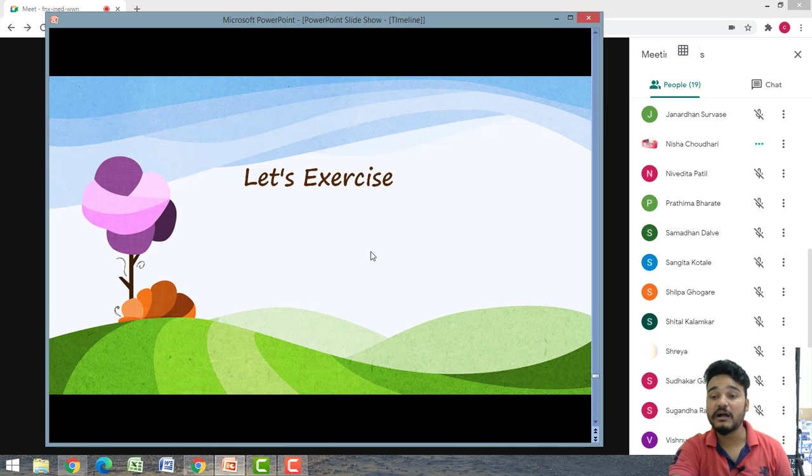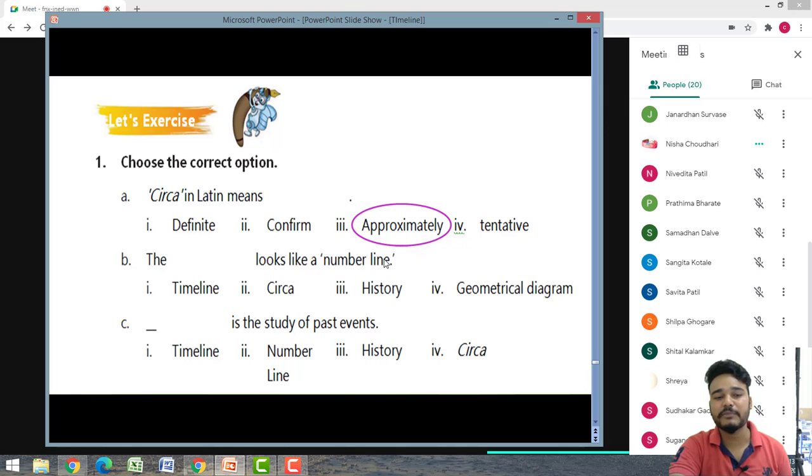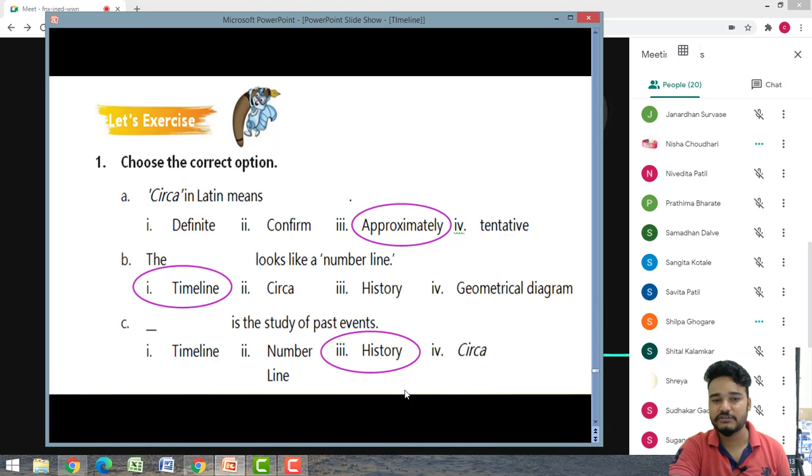Now we will be completing our exercise. I will be asking you a question and you have to answer it. Choose the correct option. Circa is a Latin word, which means what? Approximately. Correct. The dash dash looks like a number line: history, geometrical diagram or a timeline? Timeline. A dash dash is the study of past events. History. Very good.